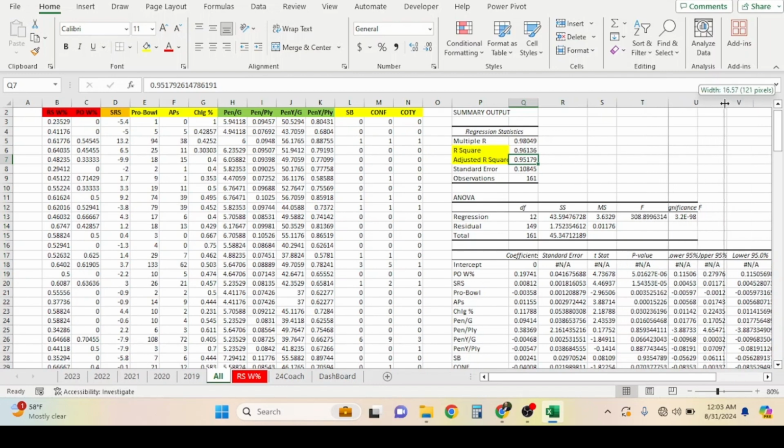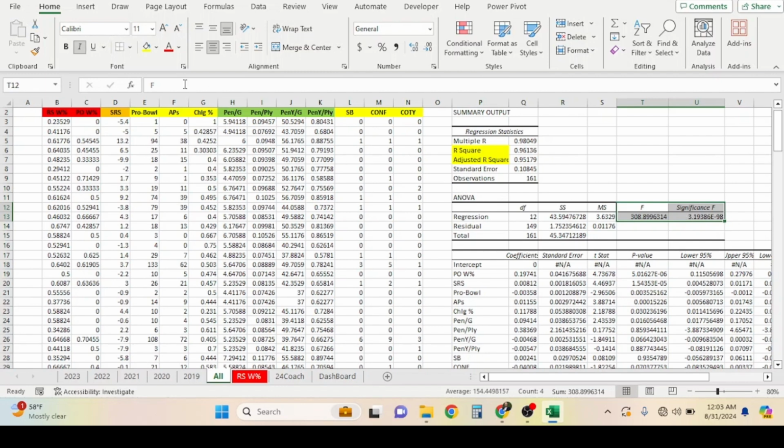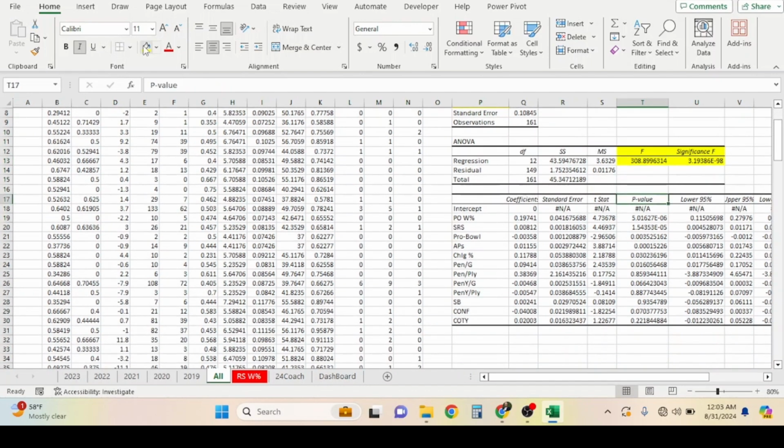Here's a few other things that we look at. We look at F and significance F. Basically, you want to target a high F stat with a tiny significance level. And why? Because it takes out the variables that happen by accident. We don't want any by accident. We want stats that correlate to our regular season win percentage and make it happen. So this actually fits the bill pretty good. As you can see, low significance and a high F stat. Now I would say it's past those two tasks. It needs to pass one more test, and it would be this, the p-value test.